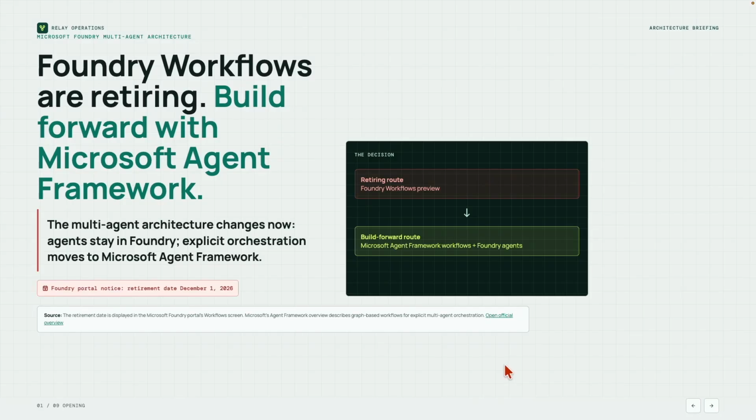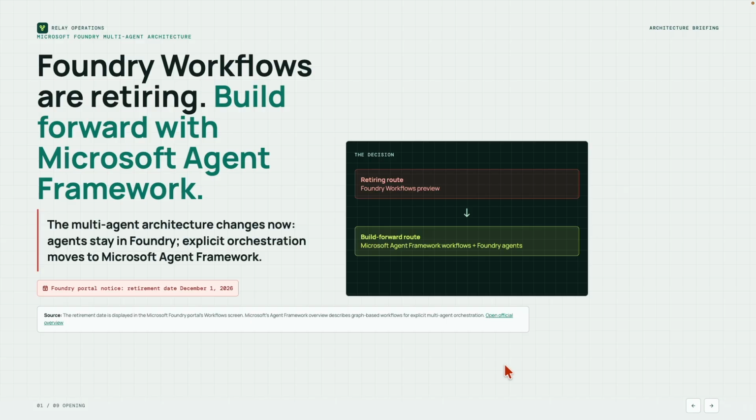If you are building multi-agent solutions in Microsoft Foundry, an important architectural change is coming. Foundry workflows are retiring on December 1st, 2026, but the agents themselves remain in Foundry. The orchestration logic now moves to Microsoft Agent Framework. In this video, we'll see what this change means and build a new multi-agent architecture step by step.